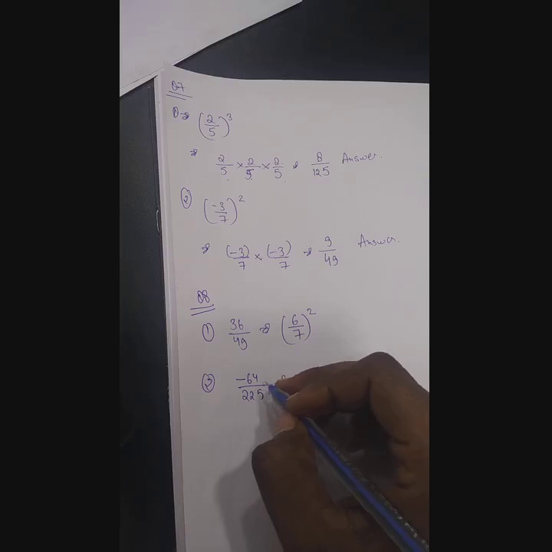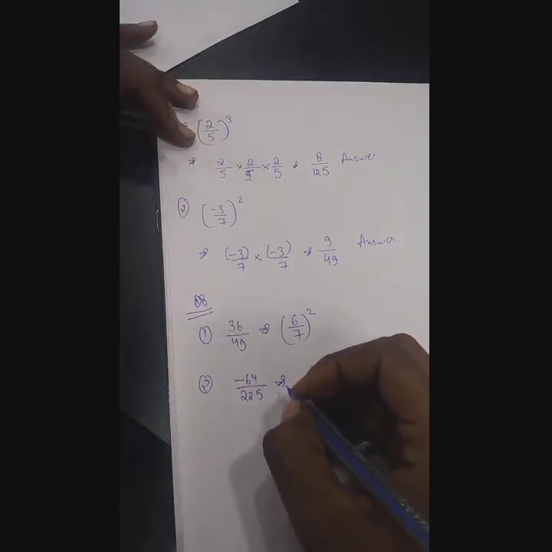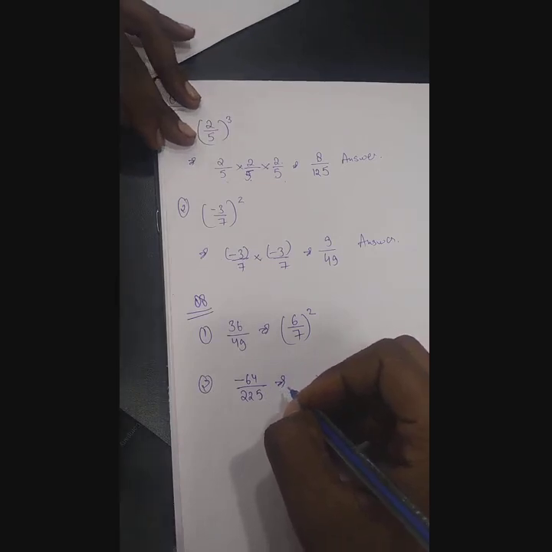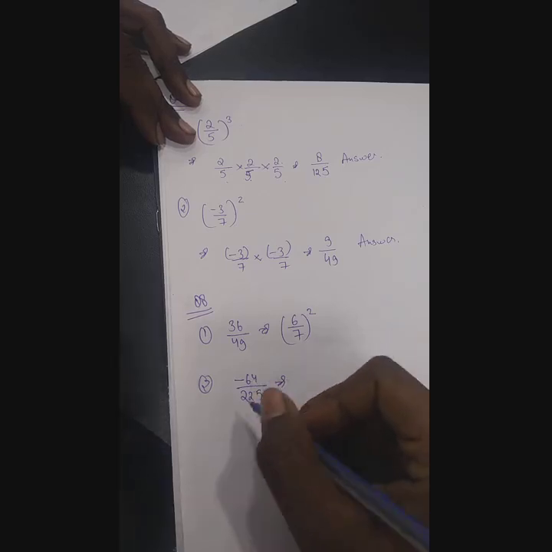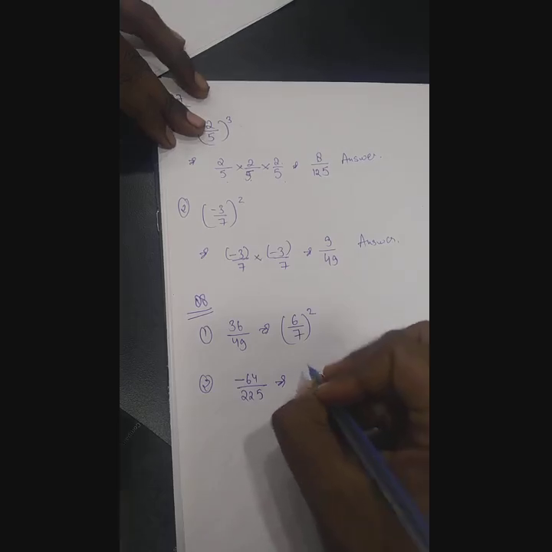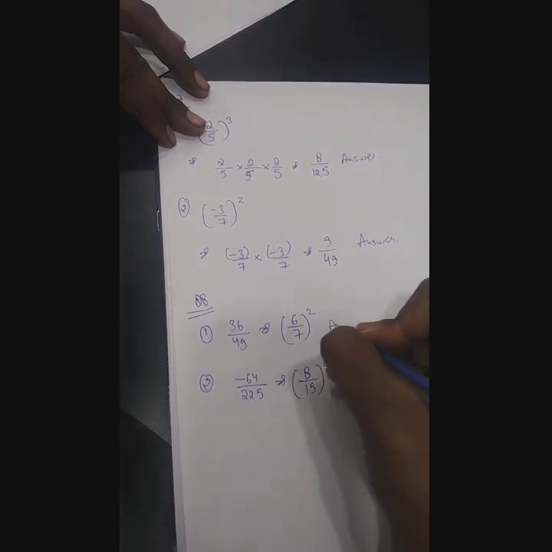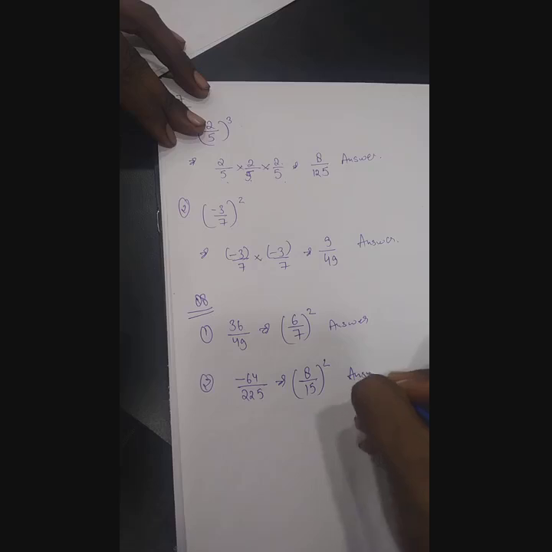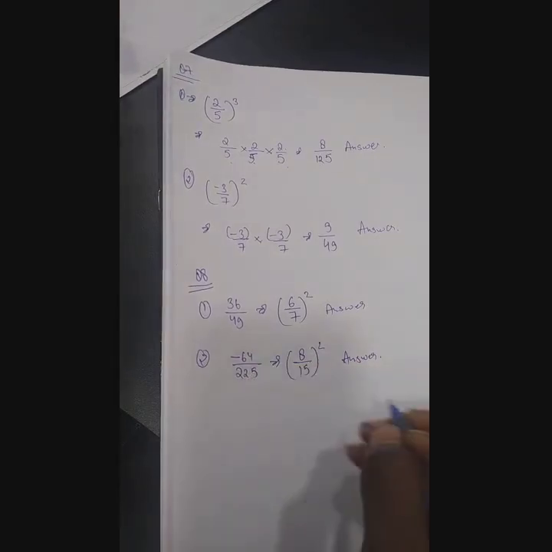You have to find out whose square is 64 and whether 225 is a square or a cube. 8 8s are 64, and 15 15s are 225, because 15 squared is 225. So 64 is the square of 8, like 8 upon 15, whole square. This is your answer. Understand? Simple. Now the rest you will be doing.